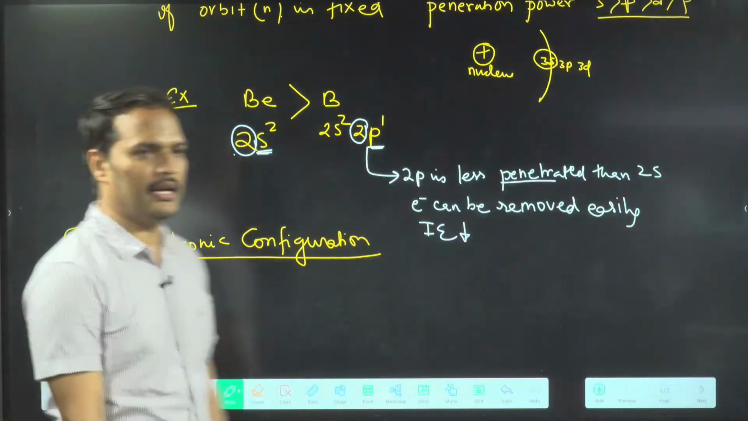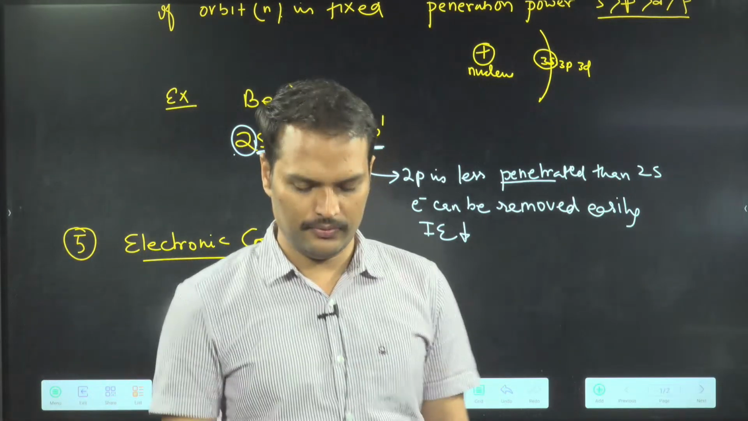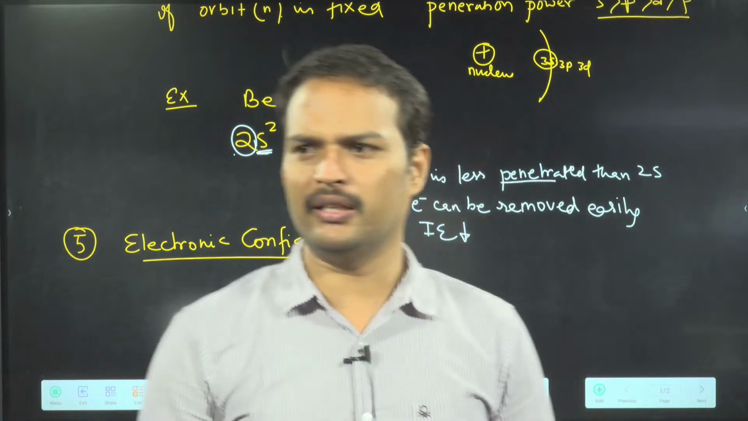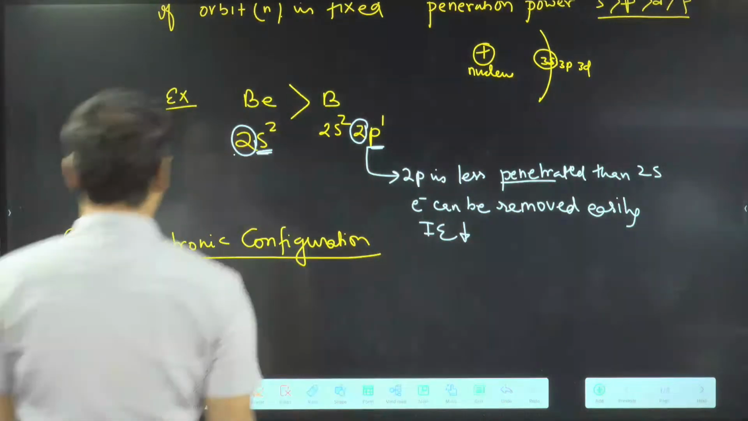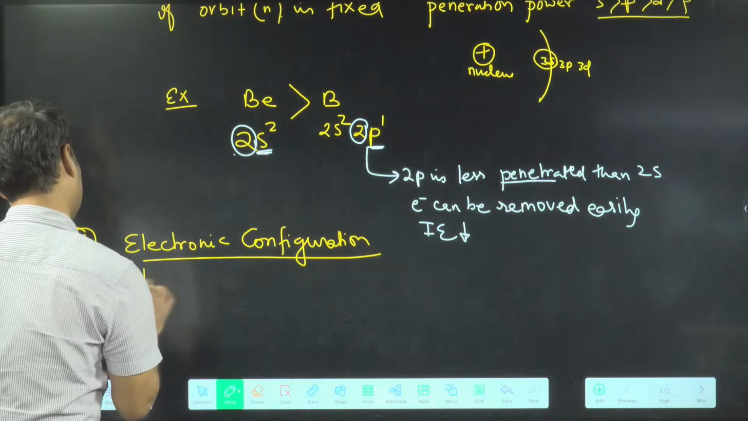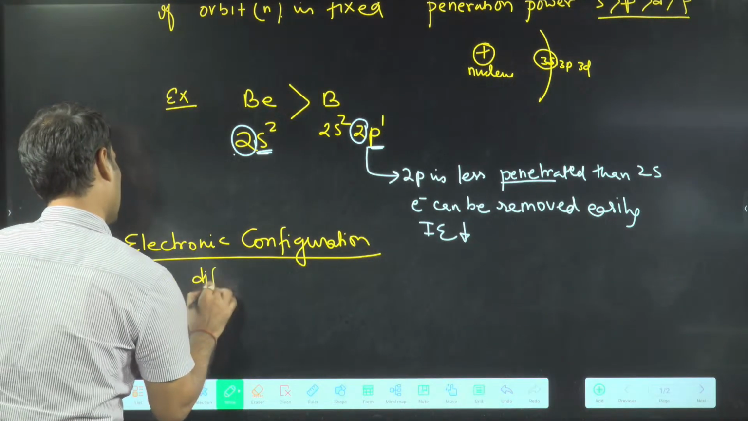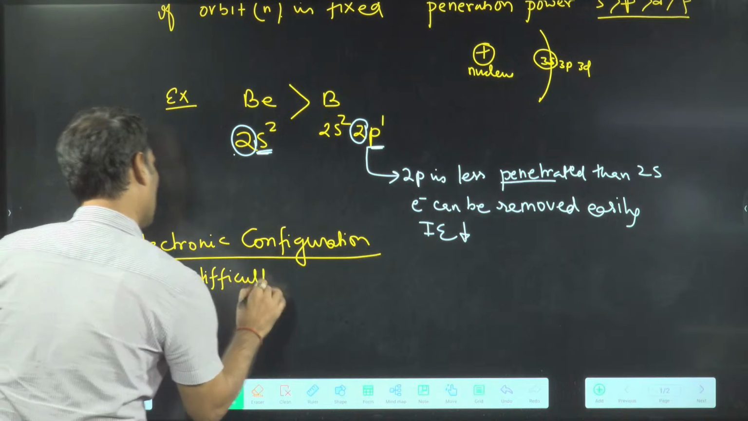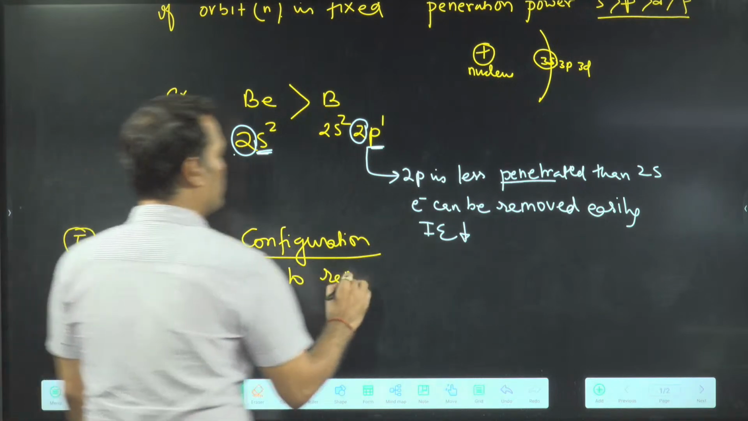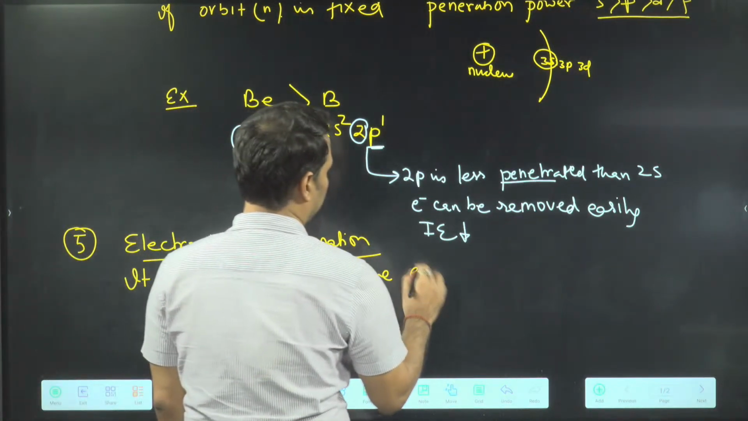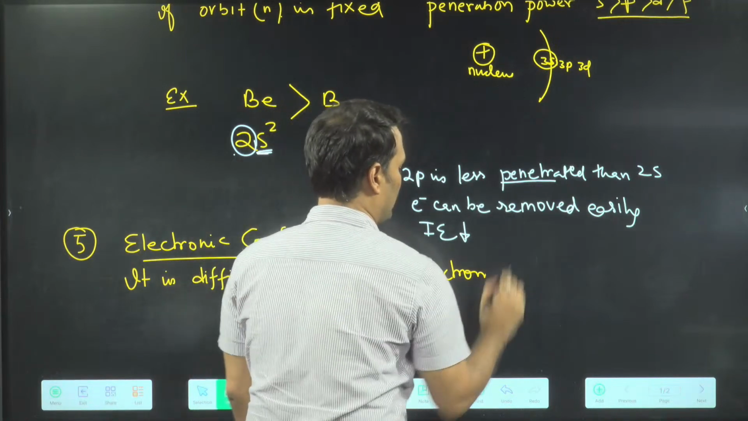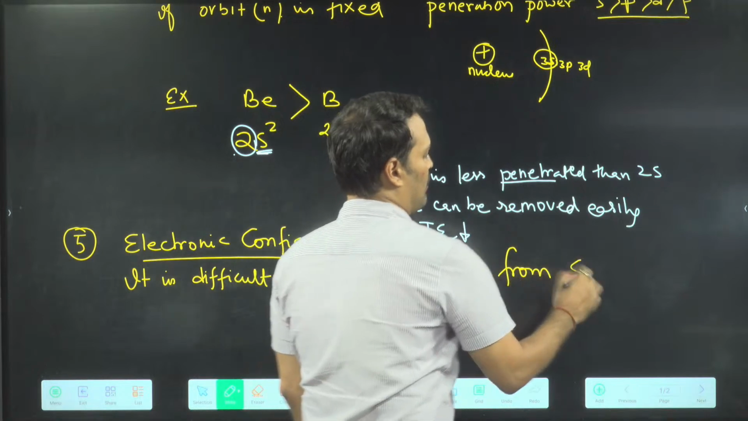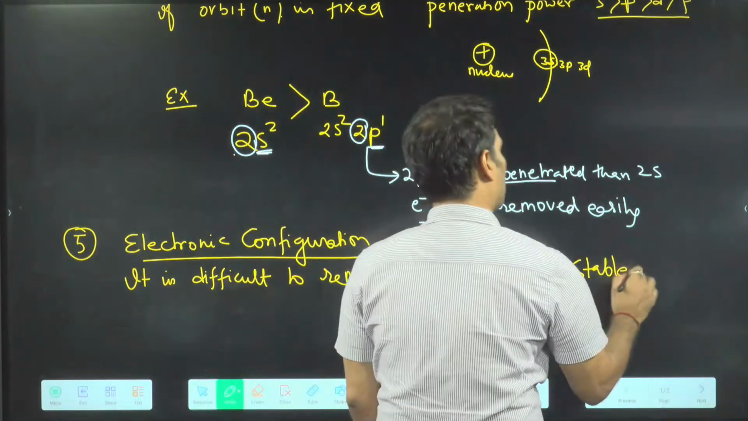What I am going to write, can you guess, predict, become Mendeleev and predict the statement which I am going to write. Okay? So I will write here that it is difficult to remove an electron from a stable configuration.